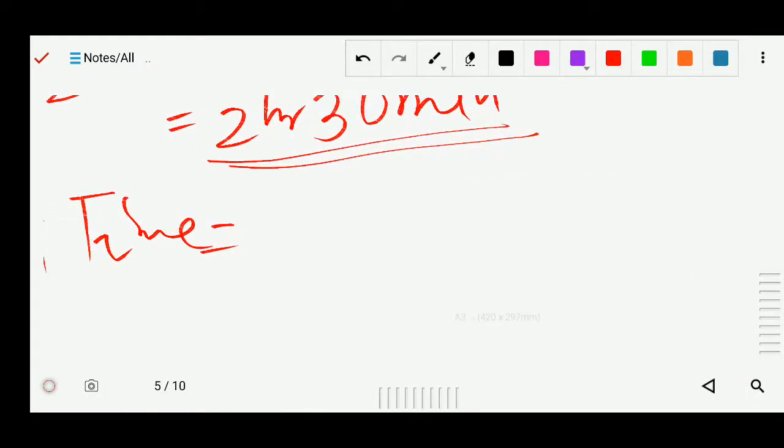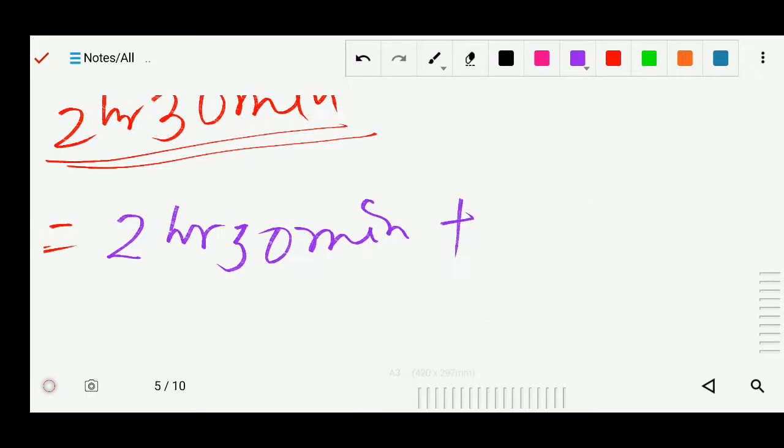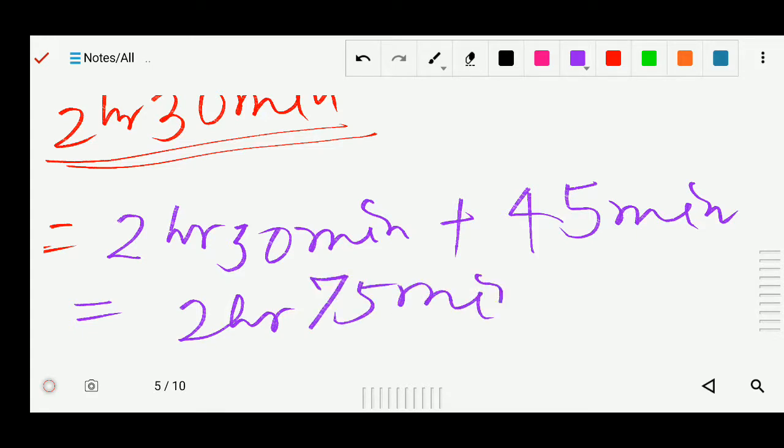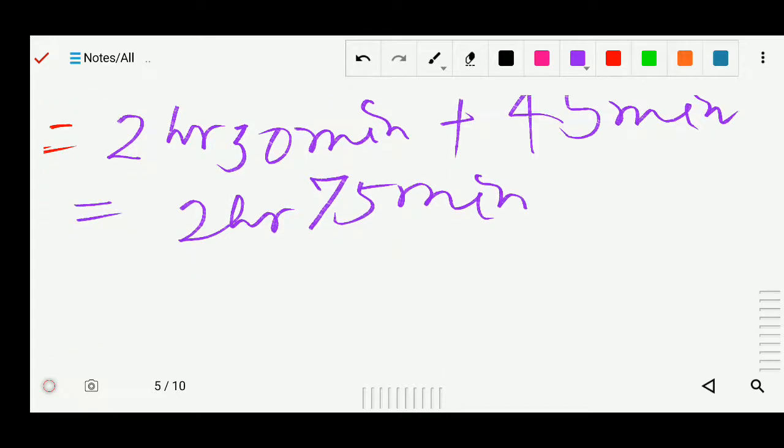So you can add this first 2 hours 30 minutes plus there was a 45 minutes break, so that will also be added to his journey. So 2 hours, and 30 minutes plus 45 minutes, so you can write it 75 minutes. So 2 hours 75 minutes, but we know that we cannot write 75 minutes because the maximum is 60 minutes.